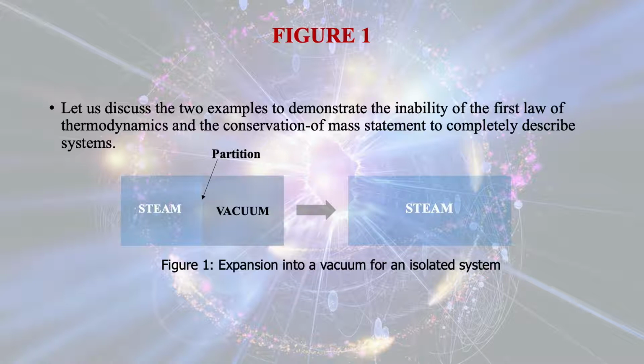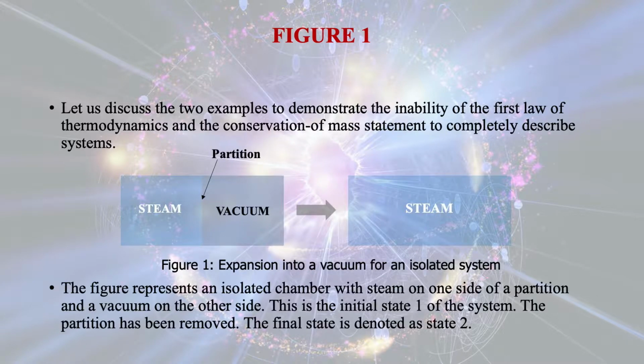So this is the state 1, and the entire system is considered an isolated system. The figure represents an isolated chamber with steam on one side of a partition and a vacuum on the other side. This is the initial state of the system.